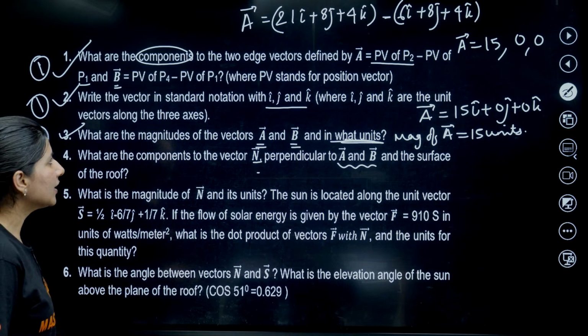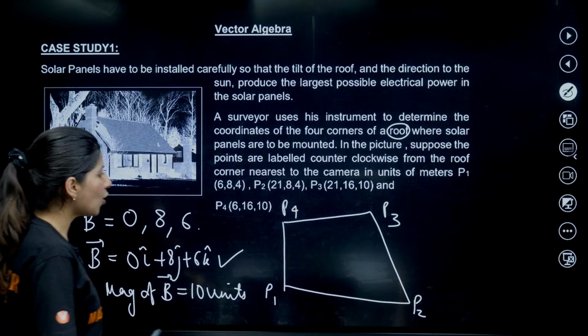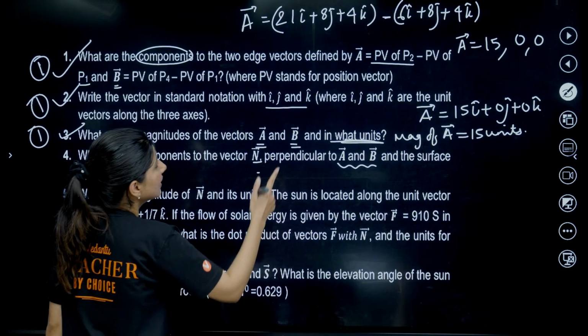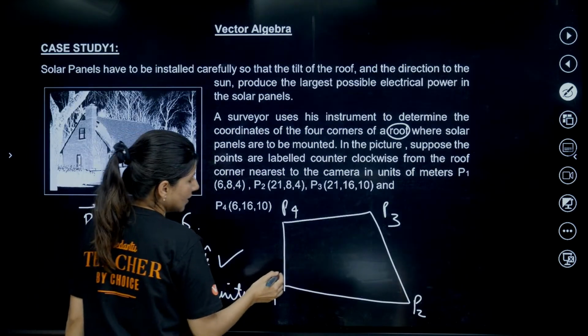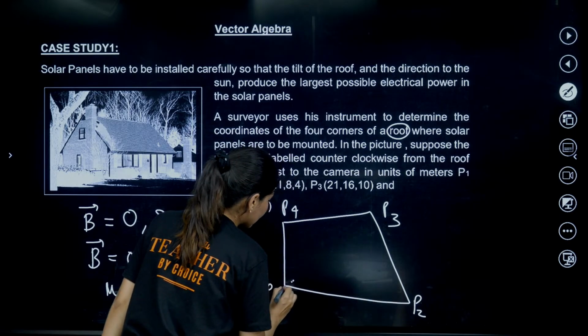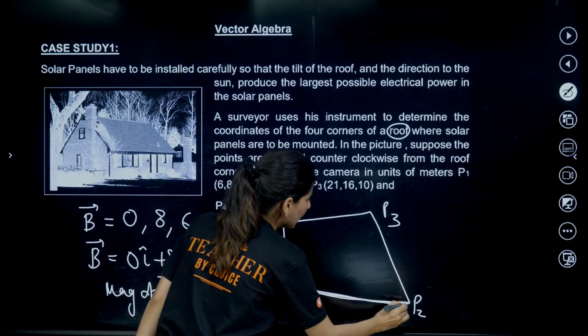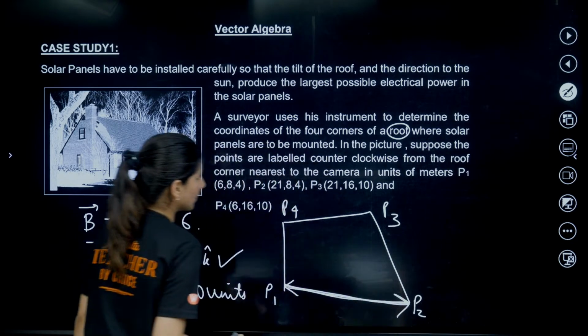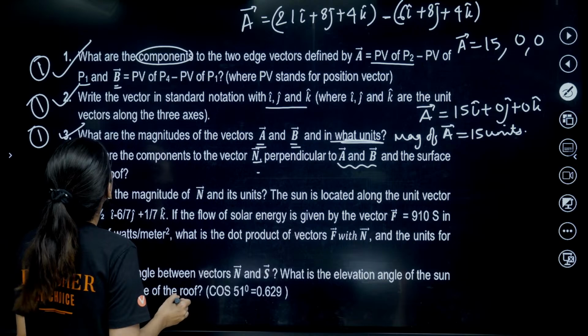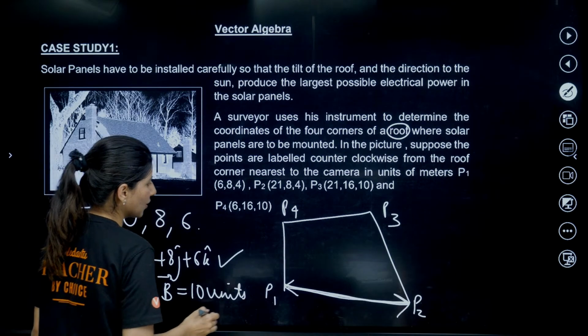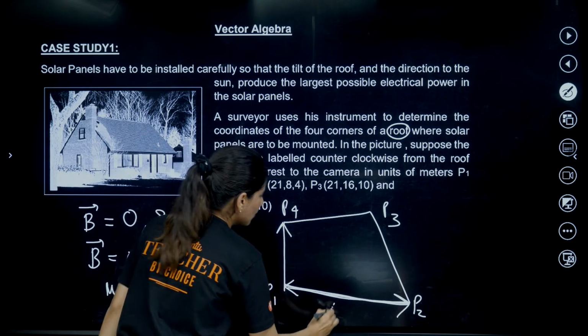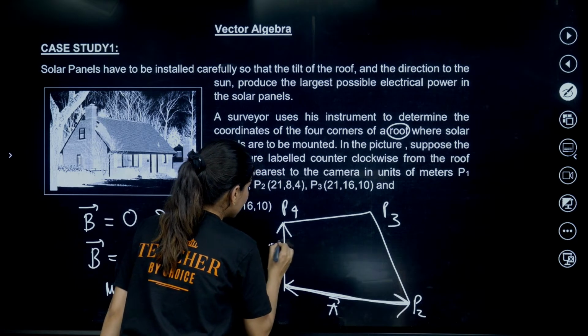So what they are doing is, can you see this A vector? A vector is nothing but P2 minus P1. So P1, P2 is your A vector. And what is your B vector? Tell me. P4 minus P1, so P1, P4 is your B vector. This is your A vector, this is your B vector.